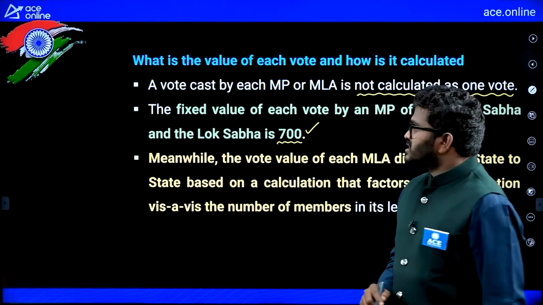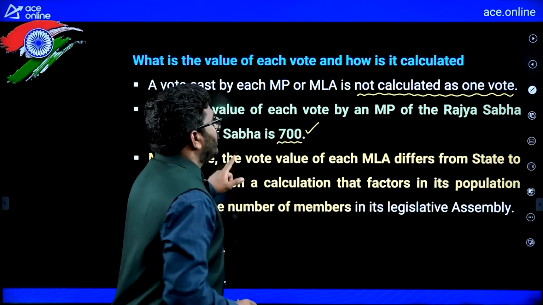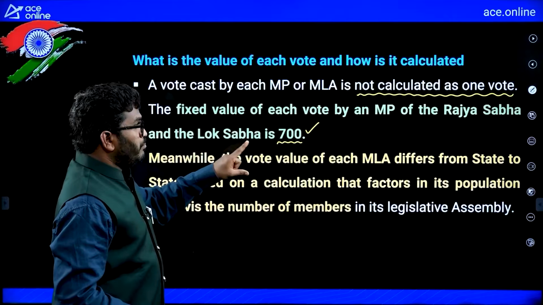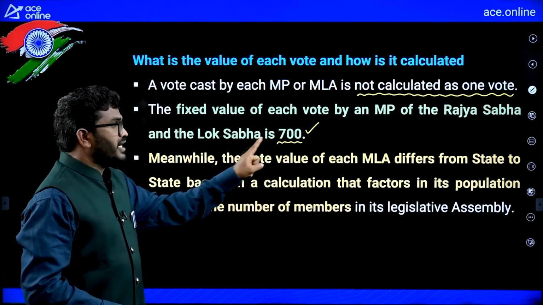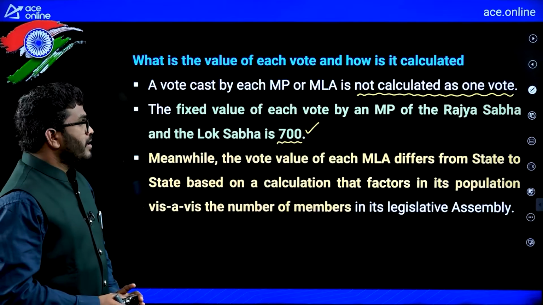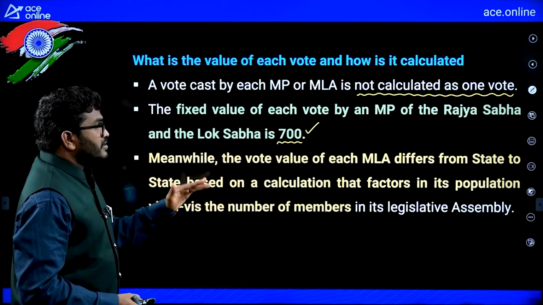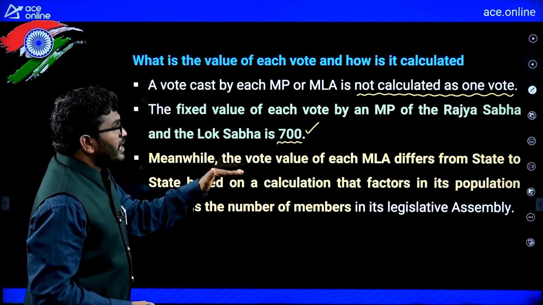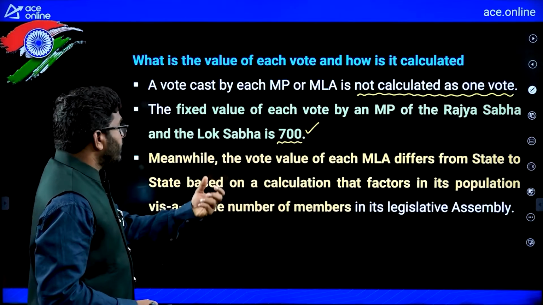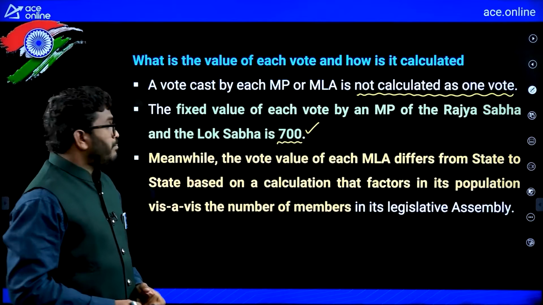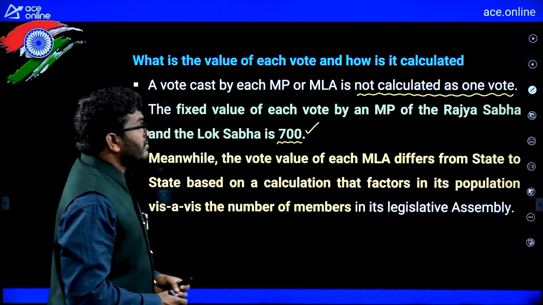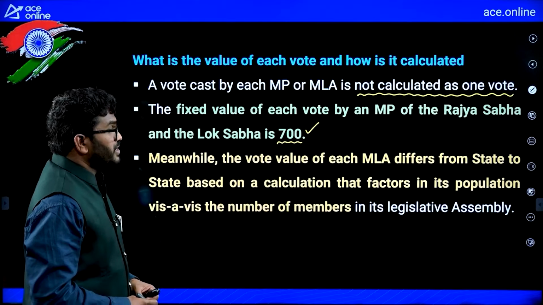Meanwhile, the value of the vote of each MLA is different from state to state, based on the calculation that factors in its population.